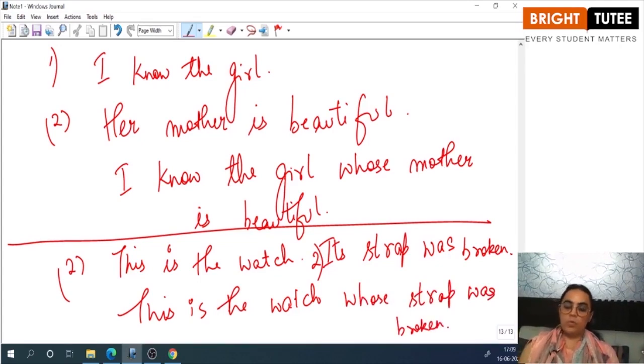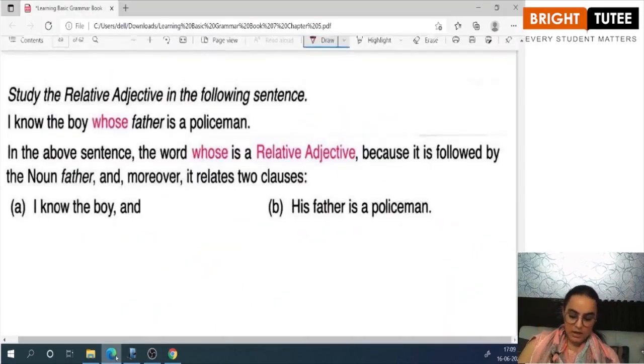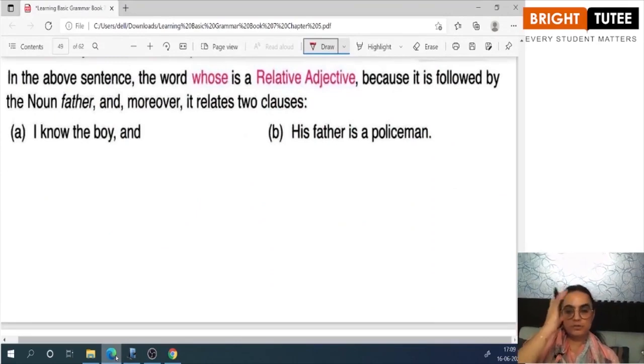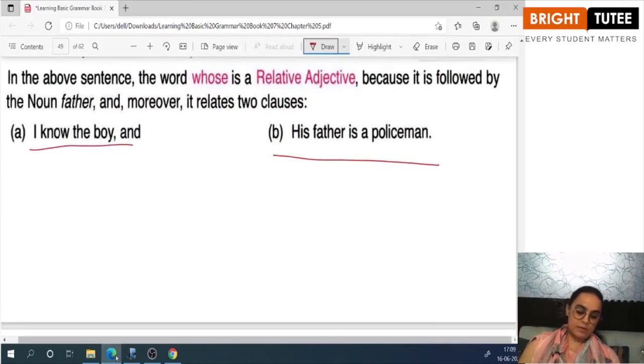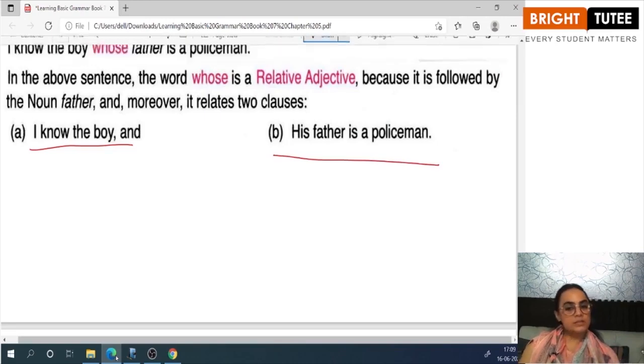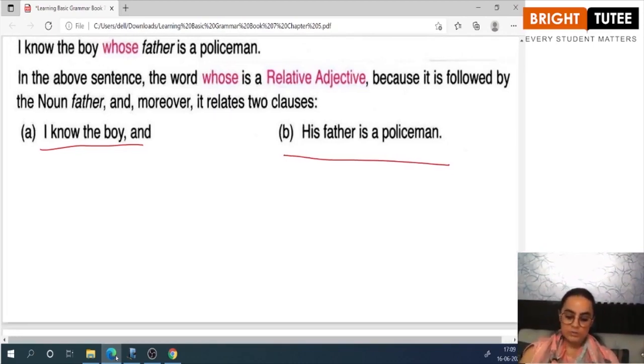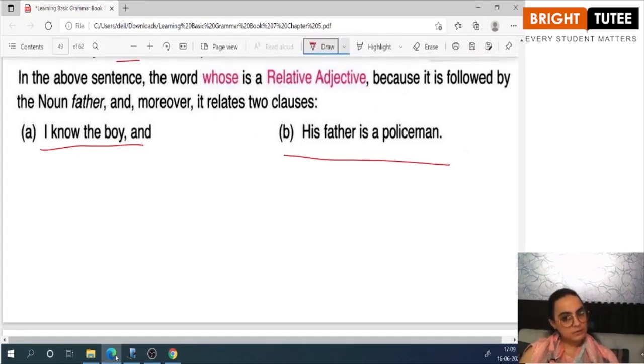So when what, which or whose is used before a noun, they are known as relative adjectives. Okay, this is the example which is given in your book. I know the boy, his father is a policeman. So joining these two sentences using a relative adjective becomes, I know the boy whose father is a policeman.